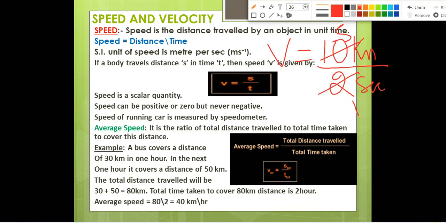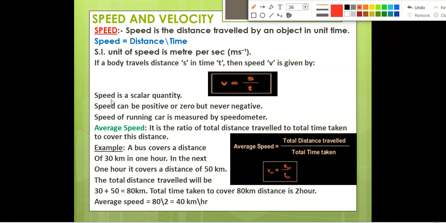So you can easily write speed is equal to 5, sorry, this will be meter per second. This is your answer, right? So like this you can easily solve the numericals, but you should remember the formula. Speed is equal to distance by time.